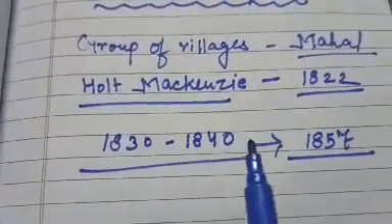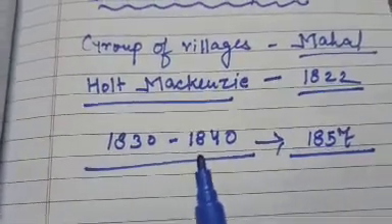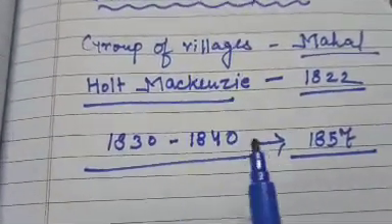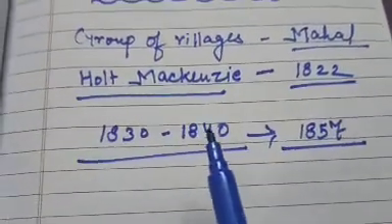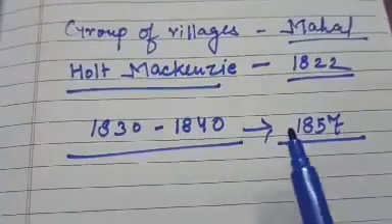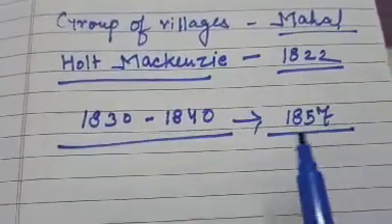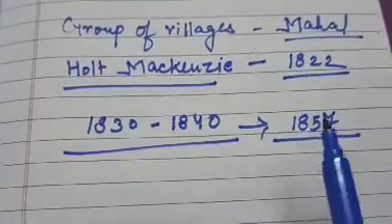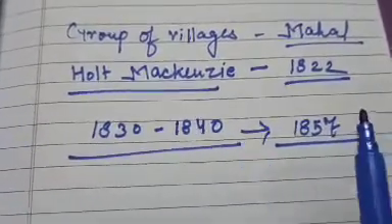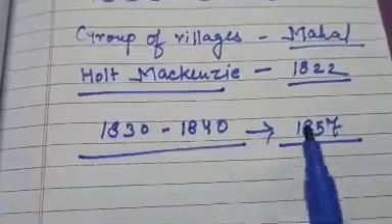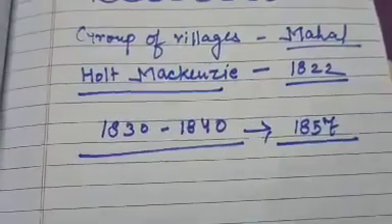Then we read that between 1830 to 1840 various small revolts took place, and then the Britishers' revenue settlements were also introduced. Small revolts by the farmers were done during this period, 1830 to 1840, and ultimately it helped in the outburst of the First War of Independence in 1857, and in 1857 farmers also helped because they were very much fed up with the revenue policies of the Britishers.